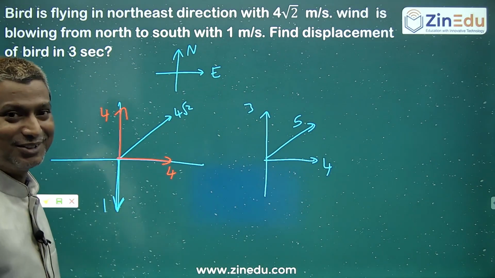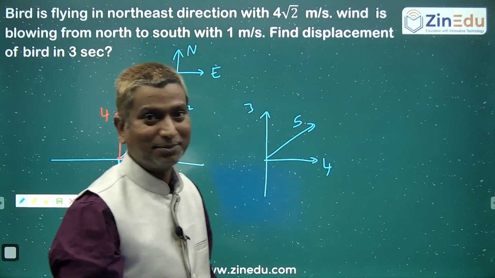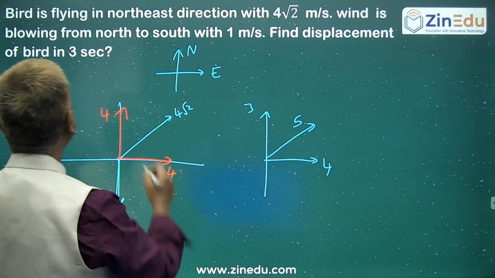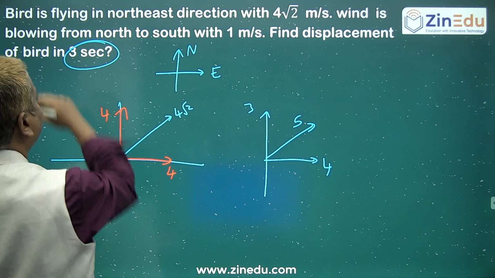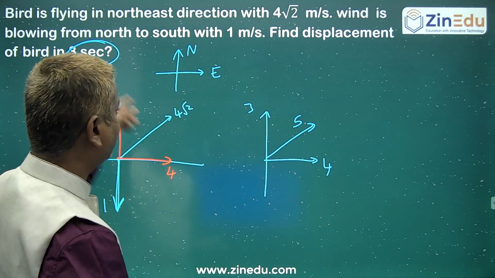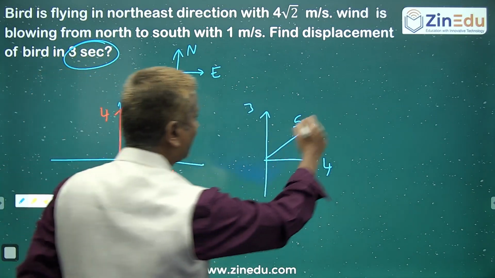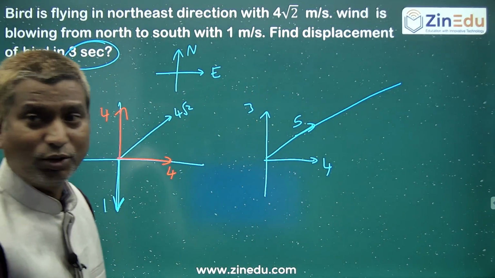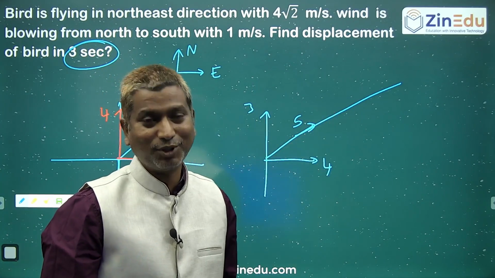The net velocity of the bird is 5 meters per second. They are asking for the displacement in 3 seconds. With a speed of 5 meter per second, in 3 seconds it covers 5 into 3, 15 meters.